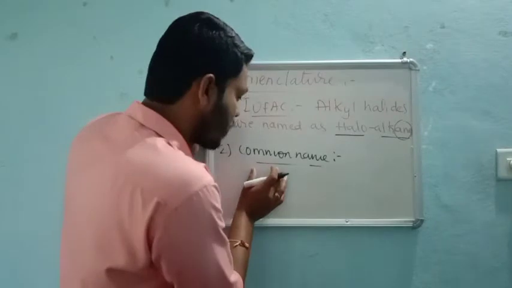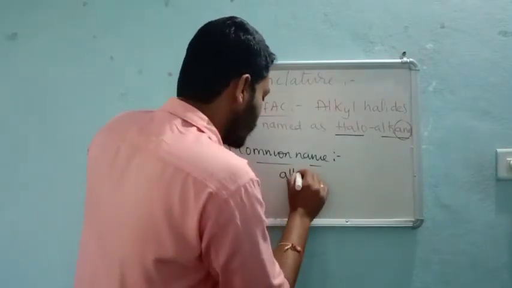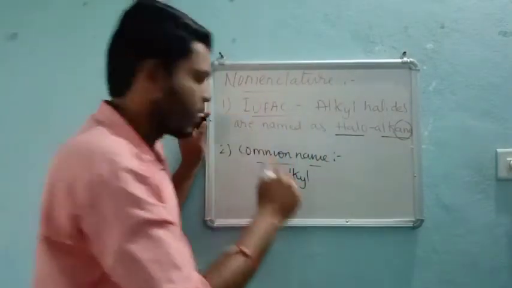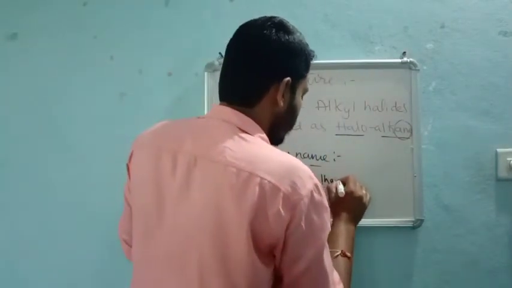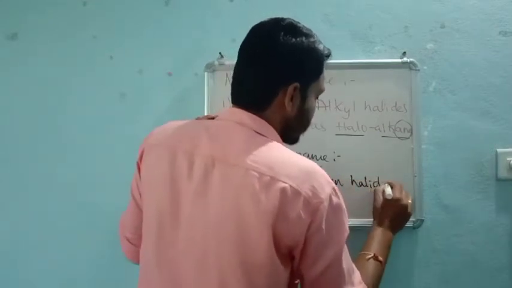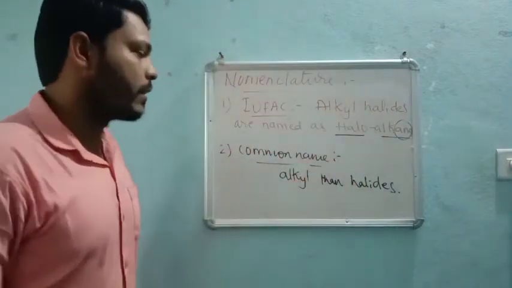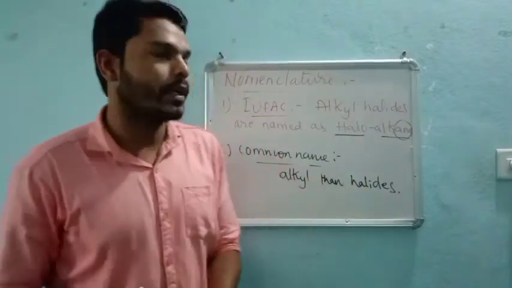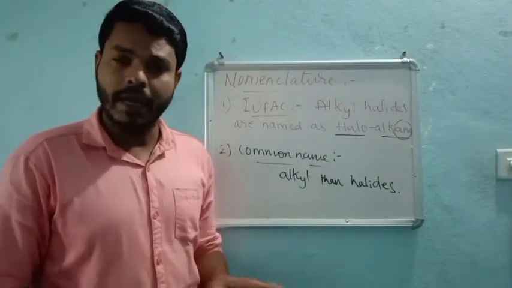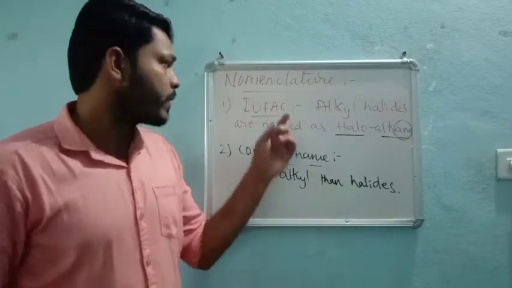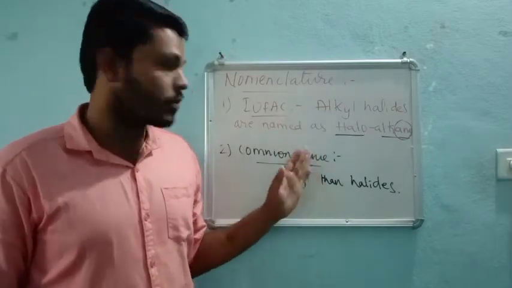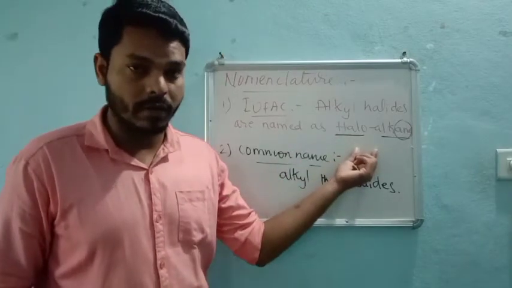So alkyl R groups are named first, then halides, just the opposite of IUPAC nomenclature. Dear student, don't get confused. This common name will not be asked in your examination; the question will be asking for IUPAC only. So you just concentrate on that.